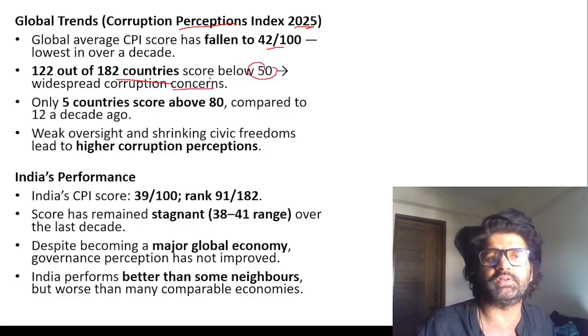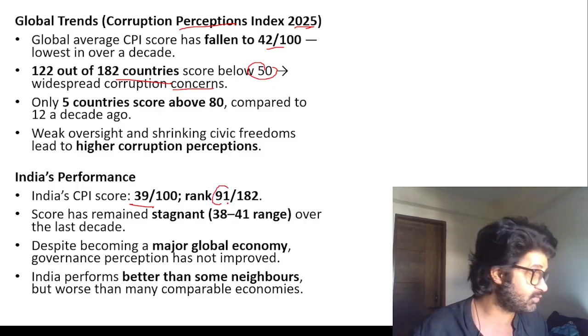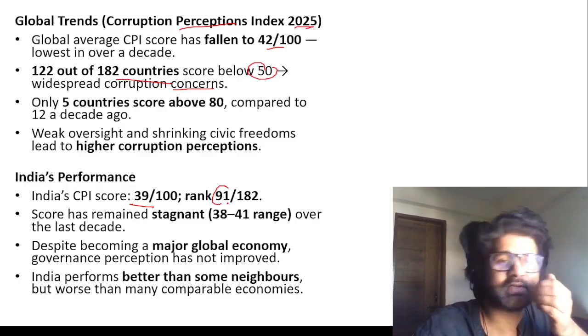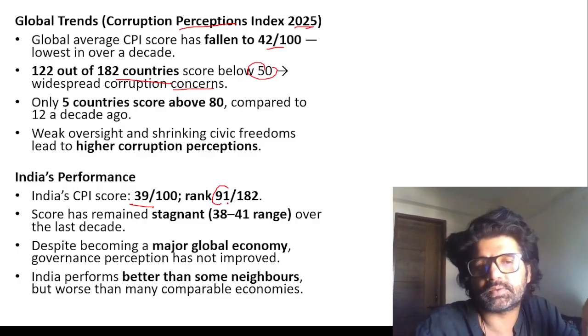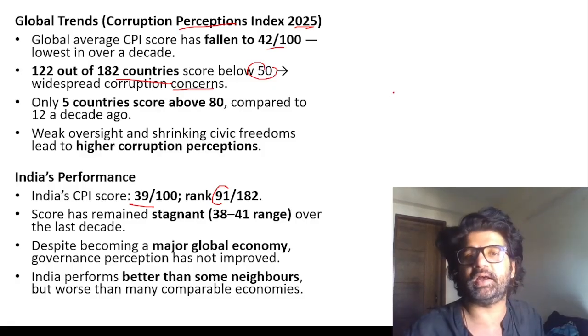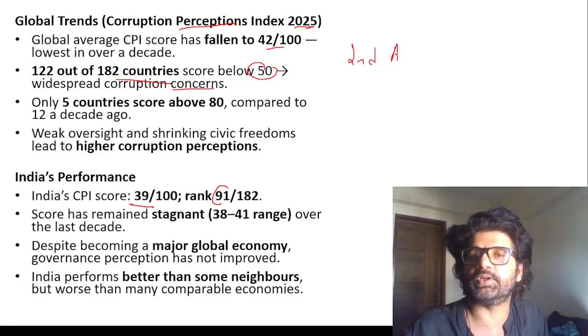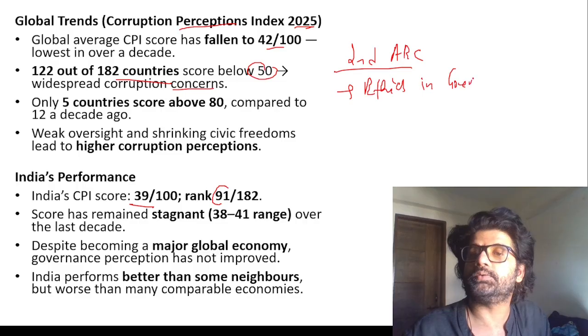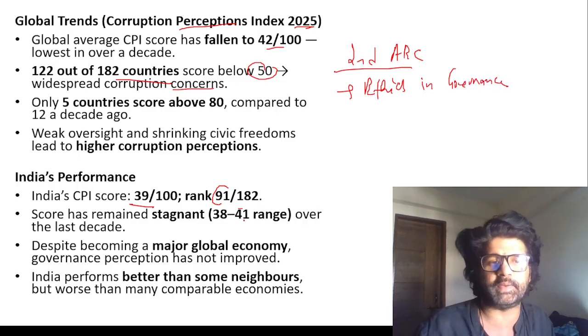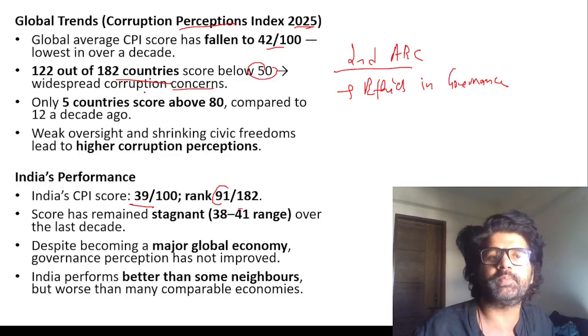Widespread corruption concerns. India's score is 39 out of 100, ranked almost at the mid. I'm so happy because corruption is a norm rather than an exception in our country, whereas corruption is an exception rather than a norm in most of the countries of the world. I'm not saying it. The Second ARC Ethics in Governance report says, I made videos on it which you can use in your GS Mains Paper 2 and GS Paper 4 ethics. But in that regard, if we are at the mid, that's fine. But overall, the whole world is becoming corrupt.